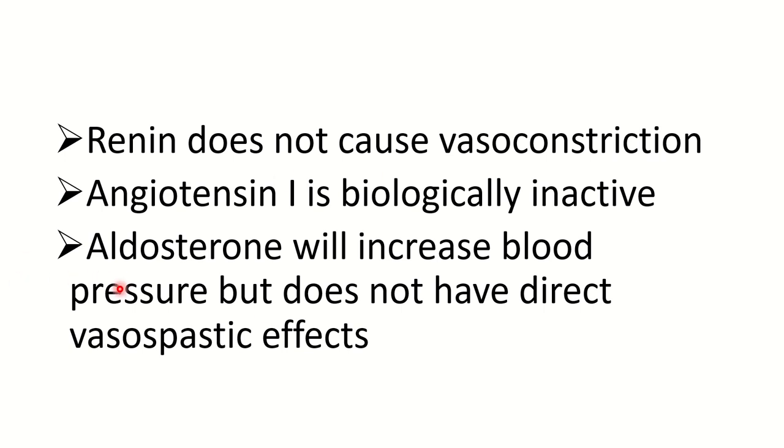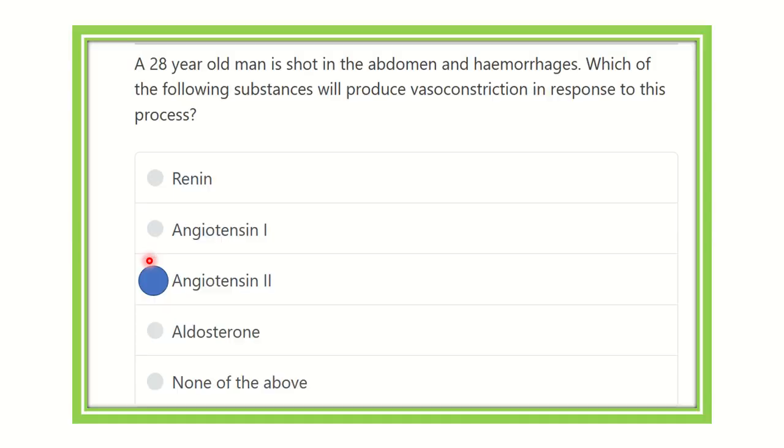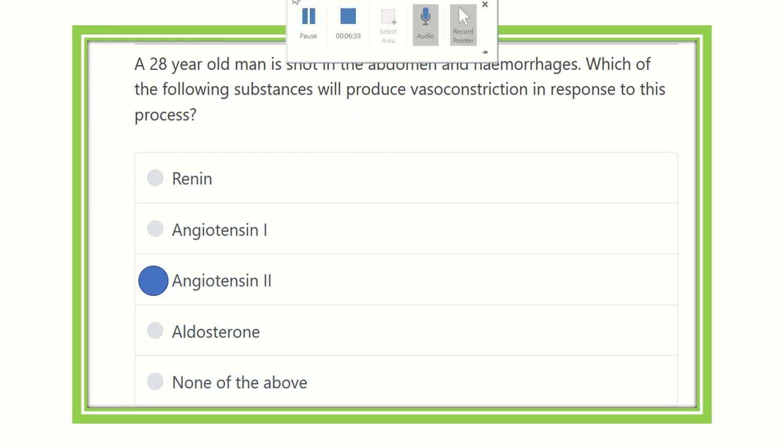Aldosterone acts on the distal convoluted tubule and collecting duct of the nephron of the kidney, and it increases reabsorption of sodium and water, and finally it increases blood volume and blood pressure. So our answer is now ready.